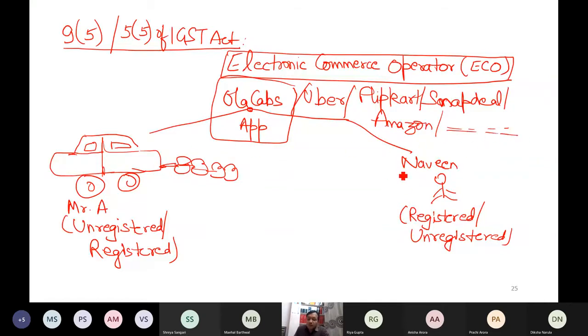Now, always see the receipt when you book any cab. They will charge some GST. Always they will charge. This GST is whose obligation to deposit with the government? Ola Cabs, not the supplier.